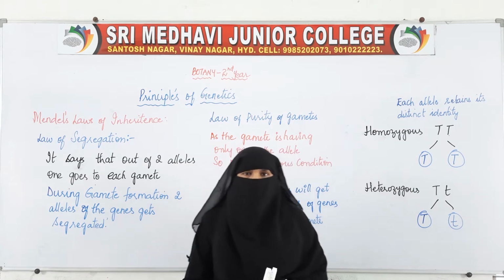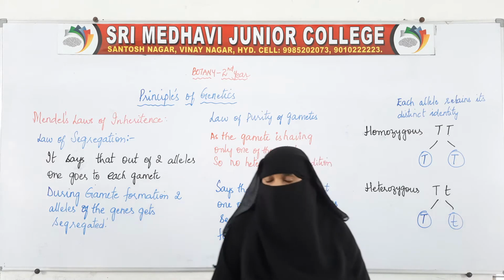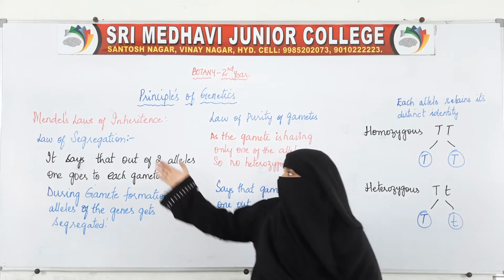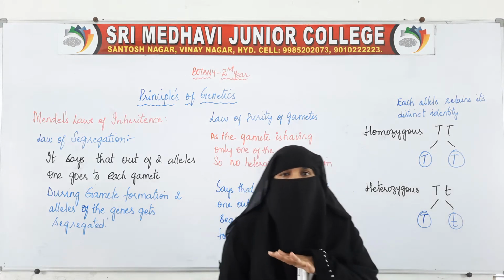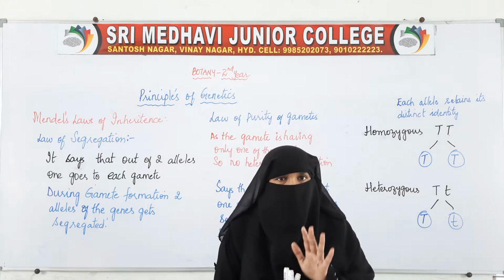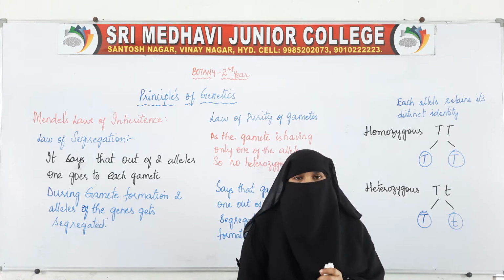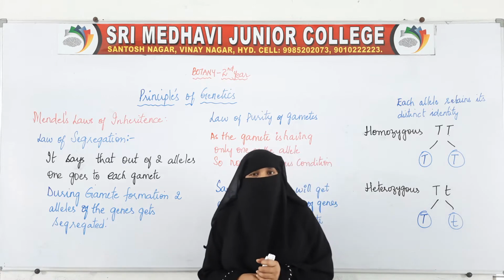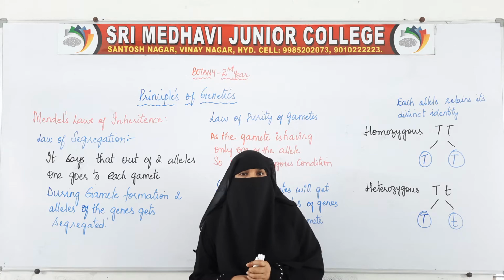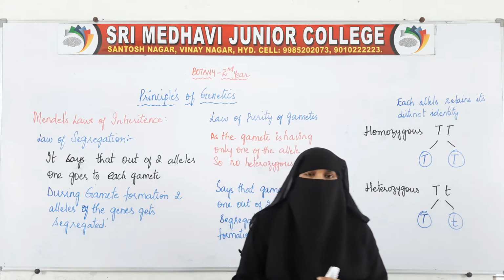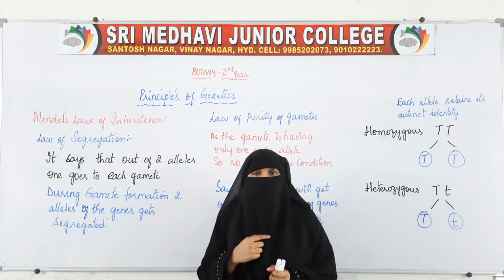Welcome children. Today we'll see the second law of Mendel's, that is called the law of segregation. In our previous classes we have already discussed that Mendel has given us three laws. First is law of dominance, second is law of segregation, and the third is law of independent assortment. So today in this class we'll study what is law of segregation.